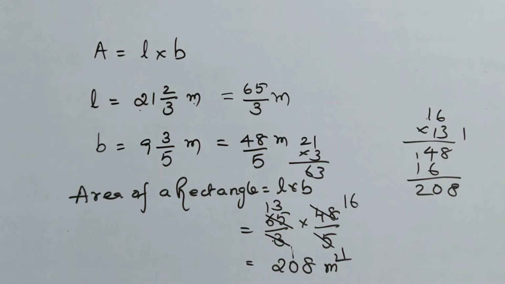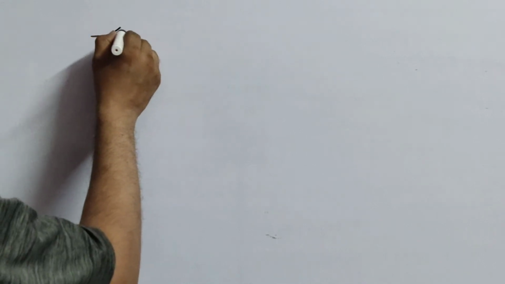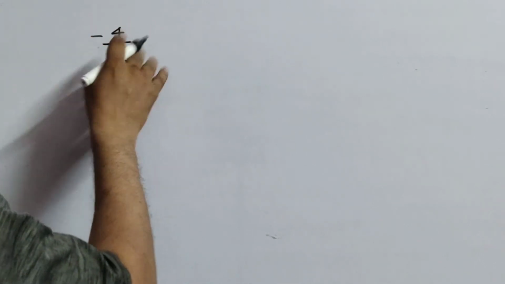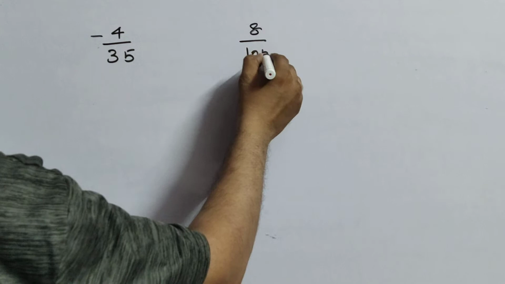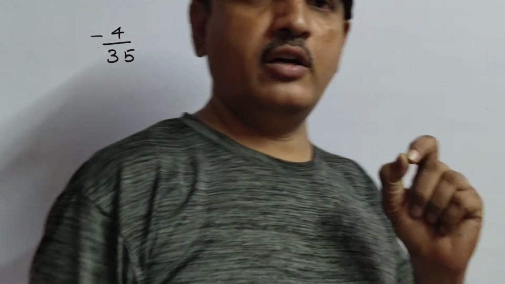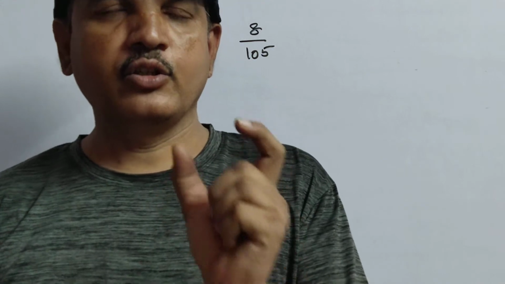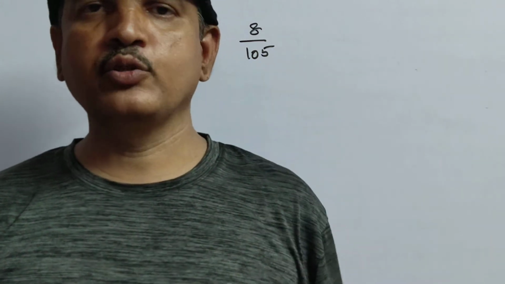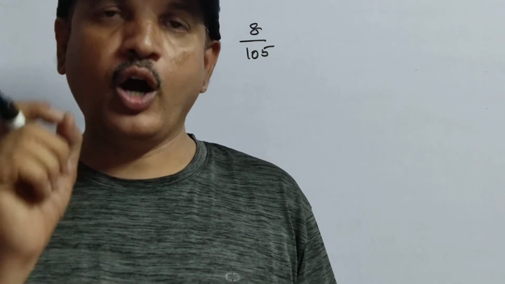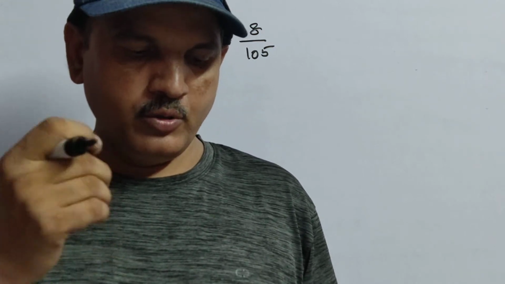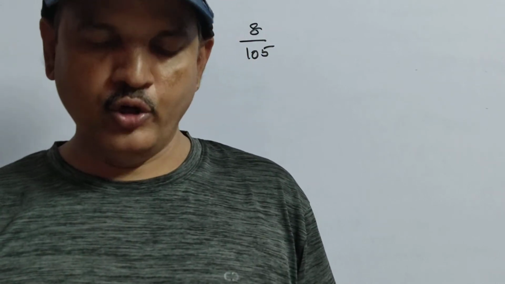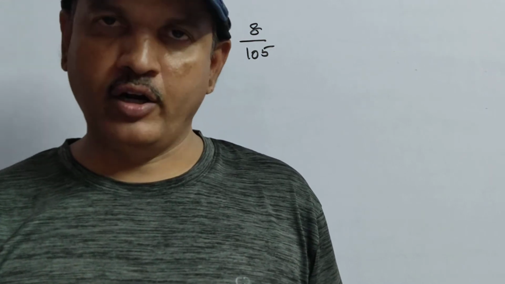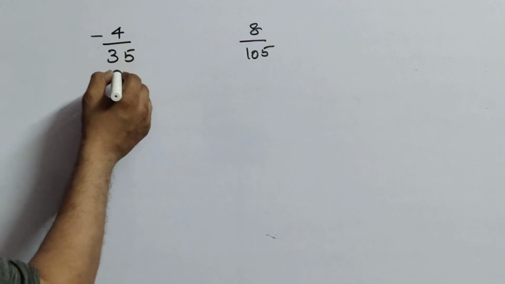Fourth sum. In that fourth sum, check, children. By what number should minus 4 by 35 be multiplied to get 8 by 105? See here, as I told you, if you know the concept, that means if you understand English well, not only maths, science, social, everything you can do very easily. Here the question is given, by what number should minus 4 by 35 be multiplied, so that you are going to get 8 by 105. So here the given number is minus 4 by 35.